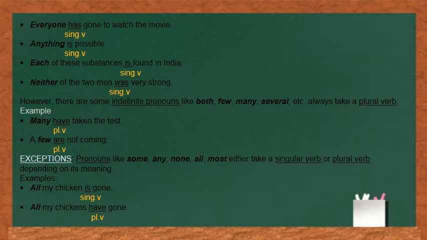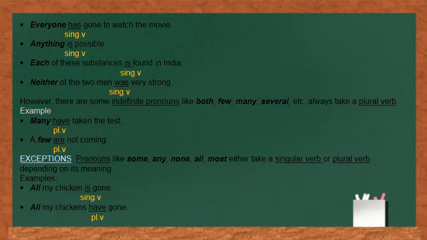In both the sentences, I have used the pronoun all as the subject, but with one sentence I have used a singular verb is, and with the other I have used a plural verb have. This is because in the first sentence, chicken is meat, which is an uncountable noun, and that is why it is referred to as singular in the sentence.